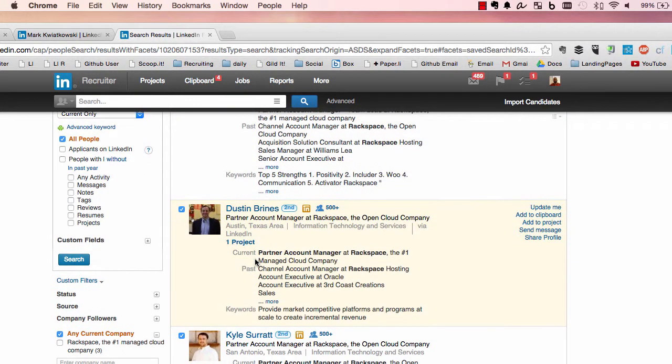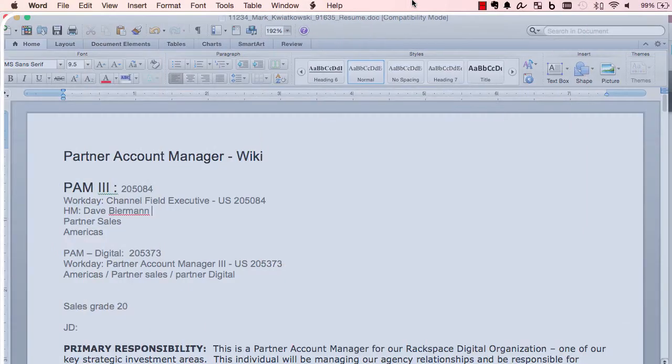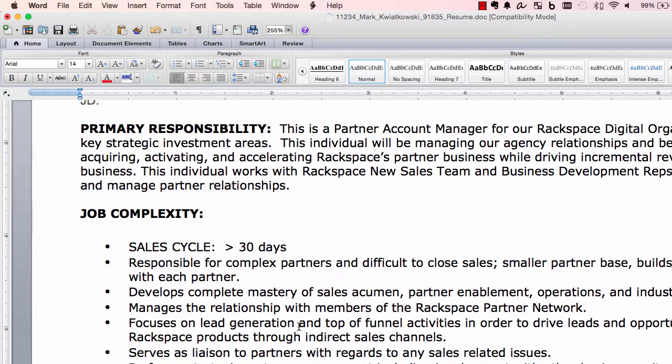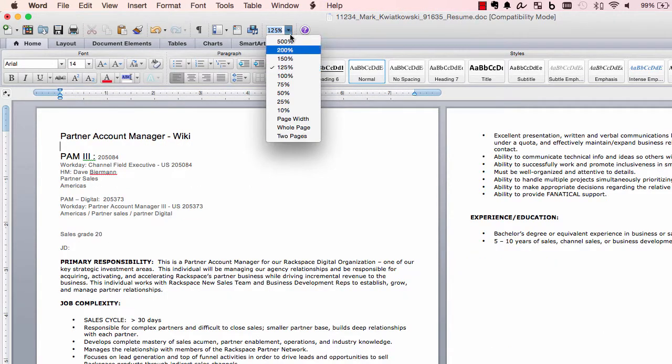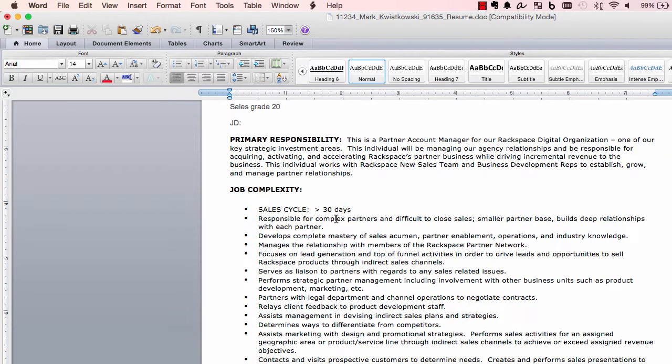So now I'm going to switch gears here. I'm going to show you how I build search strings. So I cut and paste the job description. Let me make this smaller so you guys can see it. That's too small. So I'm looking at the job description for the first time, and I'm going to put some search strings together, and this is how my eye works.